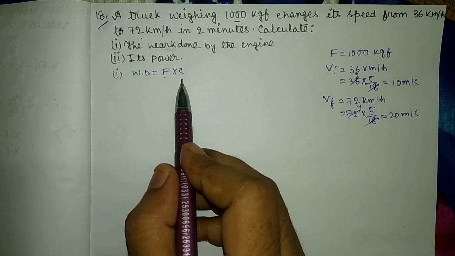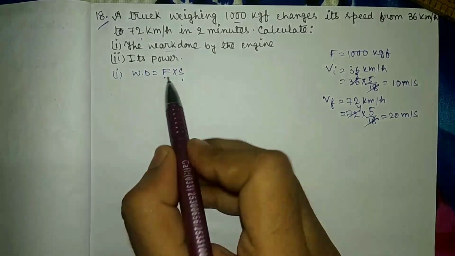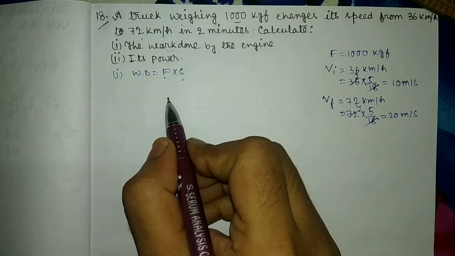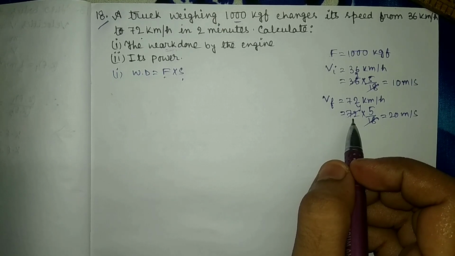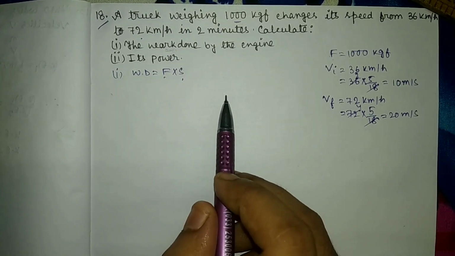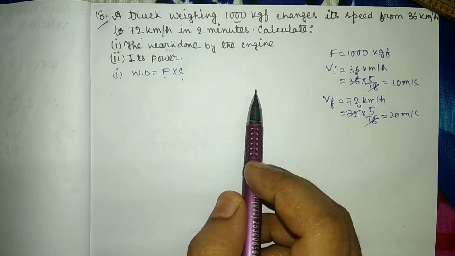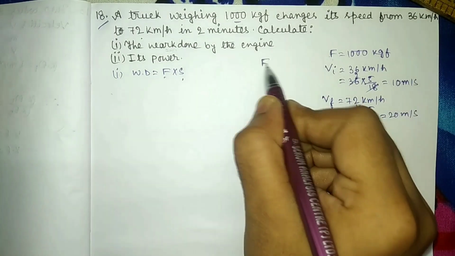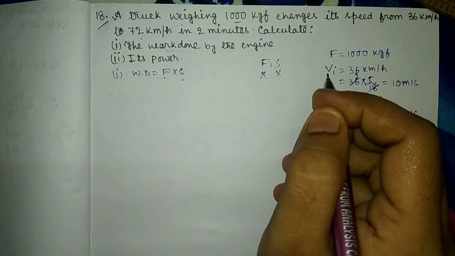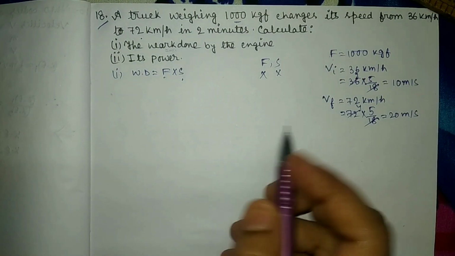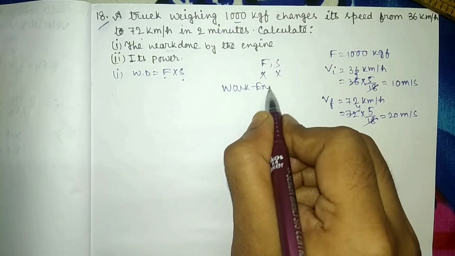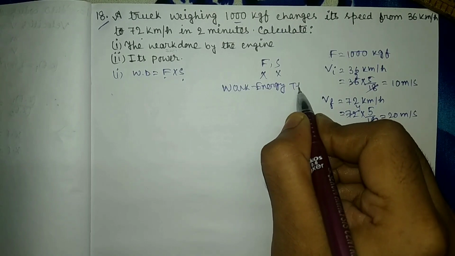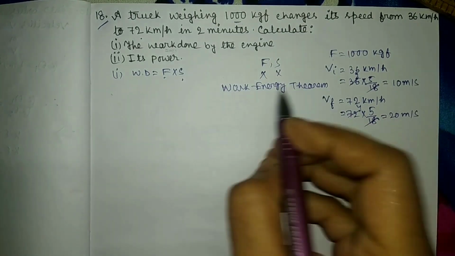So there is no data for displacement, right? Rather there is data for velocity. So guys, if this type of question appears in the board exam where they ask to calculate work done but there is no direct data for either force or displacement, then we will use the work energy theorem.